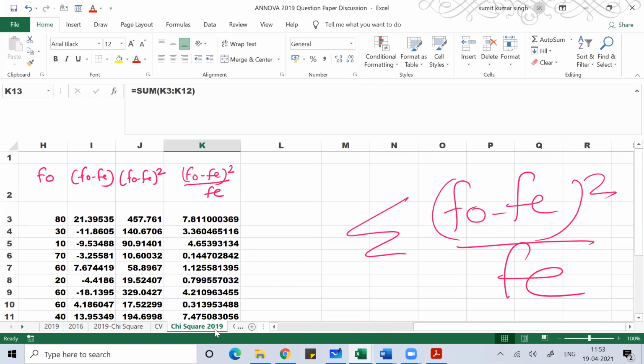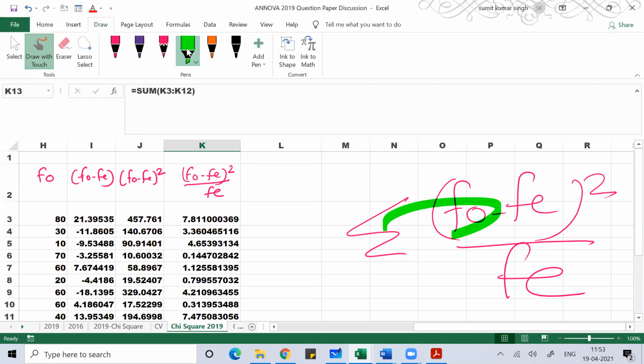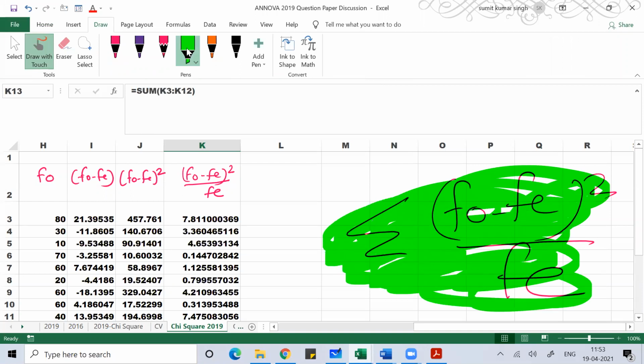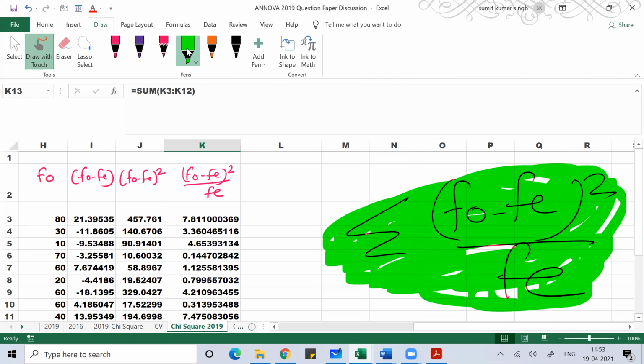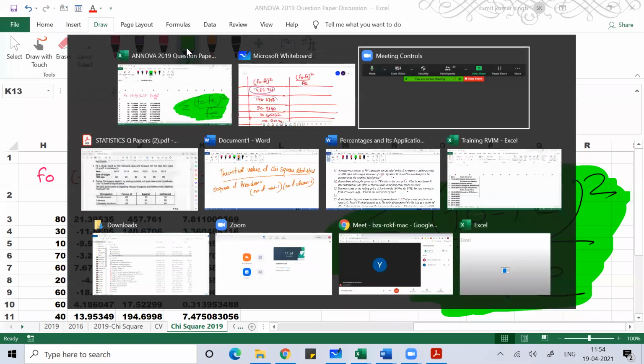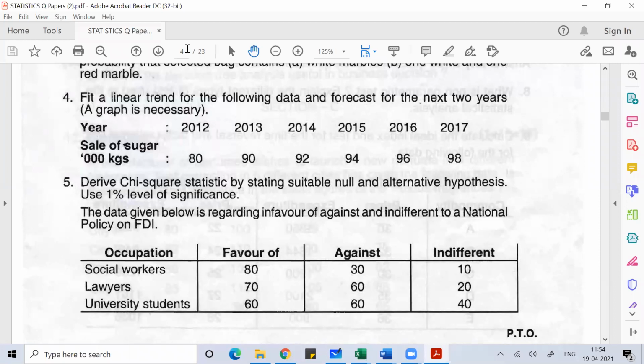This is your formula for your chi-square statistics. Always, whether you do ANOVA, Z test, T test, whatever test of hypothesis you do, you need to calculate a value, and a formula will be given in the textbook to calculate that value. Here, this is your formula. Now in this formula, F0 is the data given in the problem. You can see 80, 30, 10, 70, 60, 20, 60, 60, 40, whatever data is given in the problem.